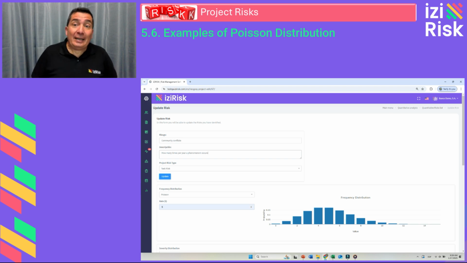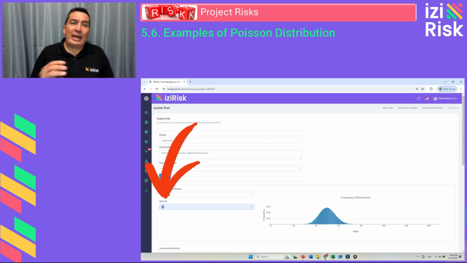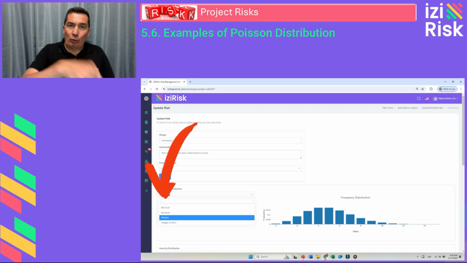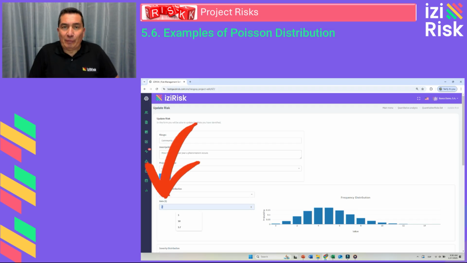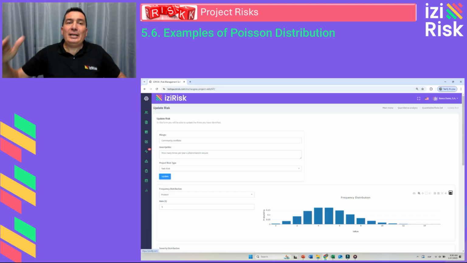This can be calculated either with historical information or the judgment of an expert using an average value. We take the average value, that's the lambda, we input it into the Poisson distribution, and through that, we can articulate very powerful frequencies for risk events. In the cloud application, you just need to select the Poisson distribution for frequency, input the corresponding lambda parameter, for example, 5 community problems per year in the project, and obtain a probability distribution of how many events we would